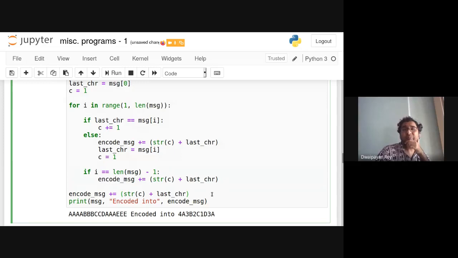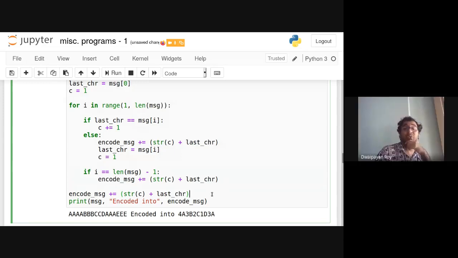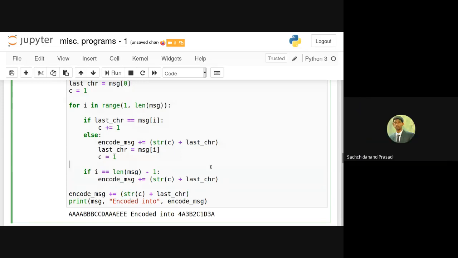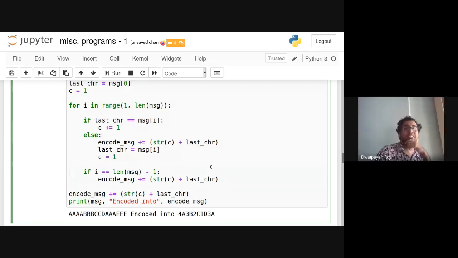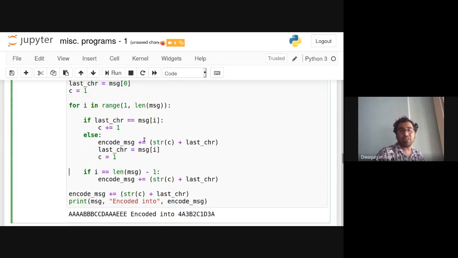Anyone else? It's an easy question. Yes, it should be outside the loop. Exactly. Why? Because if it's inside the loop, the time will be increasing, since it will be evaluated every time the loop runs. Correct. For every iteration, the value of i will be checked, whether we are already exploring the last character or not. So this statement will be executed for all the values.